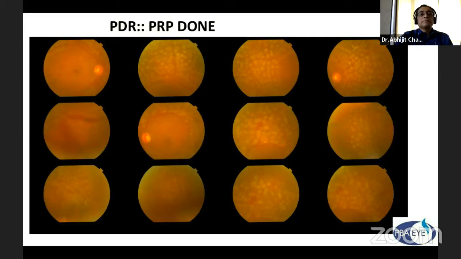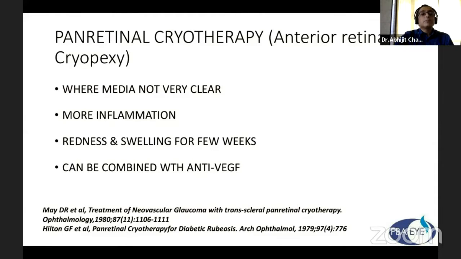Here we can see it's a case of high-risk PDR with pre-retinal hemorrhage and vitreous hemorrhage, and it is thoroughly lasered, you can see, except leaving 2 disc diameters from the macular area temporally, and all the area is lasered, and up to this we came up to 500 micron. It's a slit-lamp laser done with 500 micron. So panretinal cryotherapy or anterior retinal cryopexy, where media is not clear, you can use it.